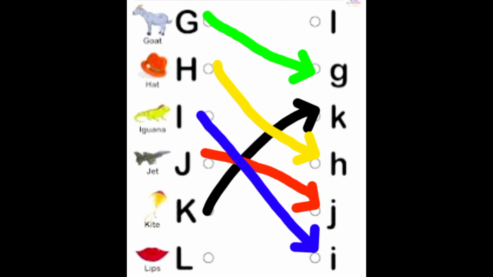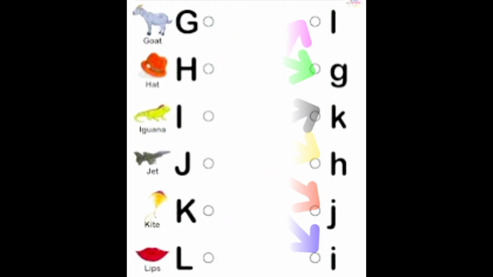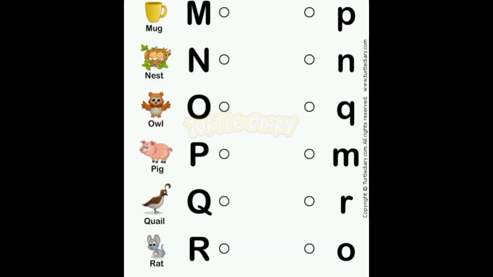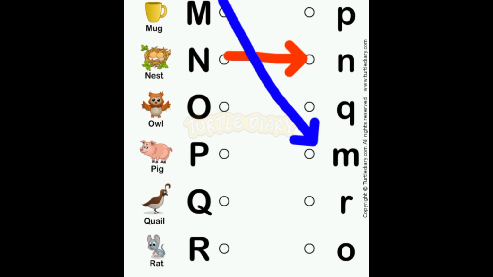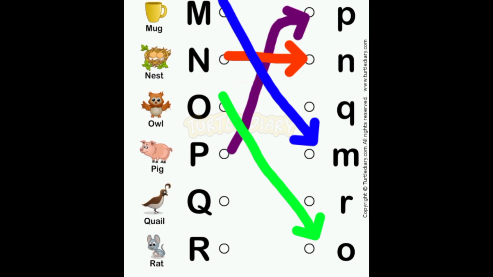L for lips. L small l. M. M for mug. M small m. N. N for nest. N small n. O. O for owl. O small o. P. P for pig. P small p. Q. Q for quail.